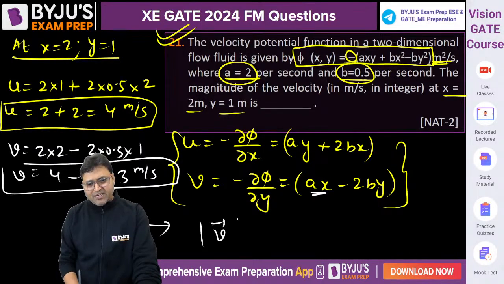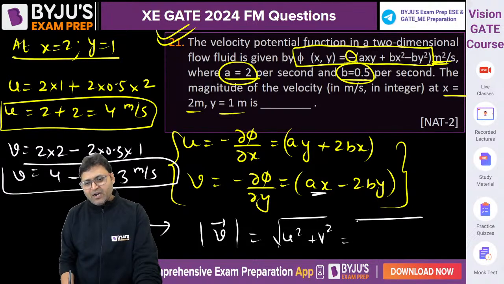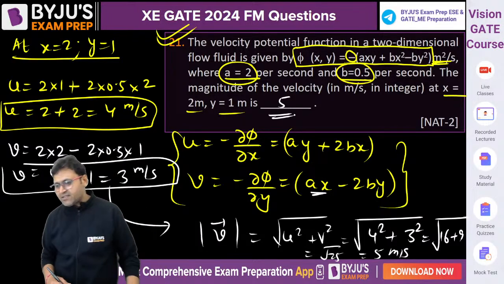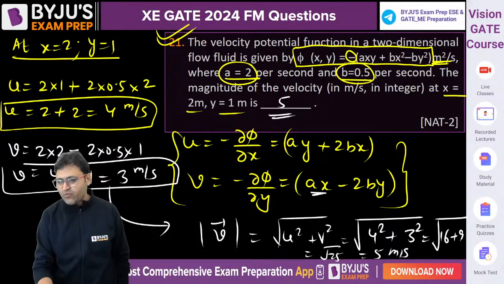So the magnitude of velocity is equal to under root of u square plus v square. So under root of 4 square plus 3 square, that is under root of 16 plus 9, that will be under root of 25. 5 meter per second will be the correct answer. It will be 5. Yes, Vinith, well done.